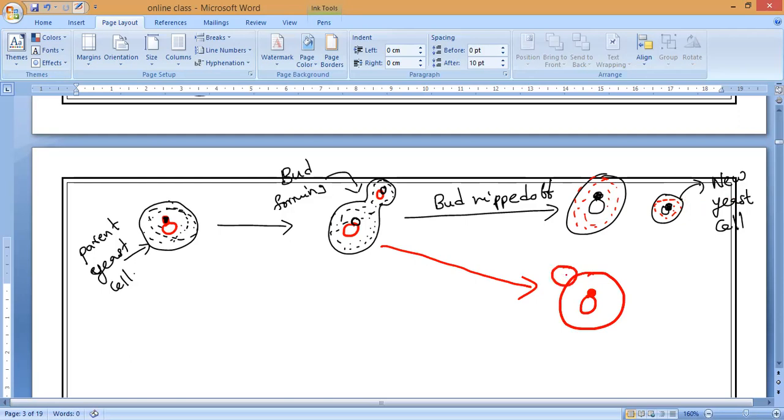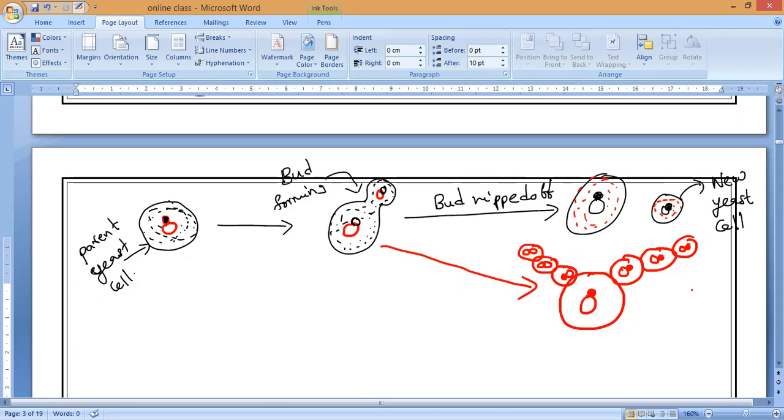Is it okay, guys? Now this bud again forms a new bud, and again they form new buds, like that. It is a very fast process, so all the buds remain attached to the initial parent cell, and only later do they separate out. This is what happens in the yeast cell, because it is a very fast process.